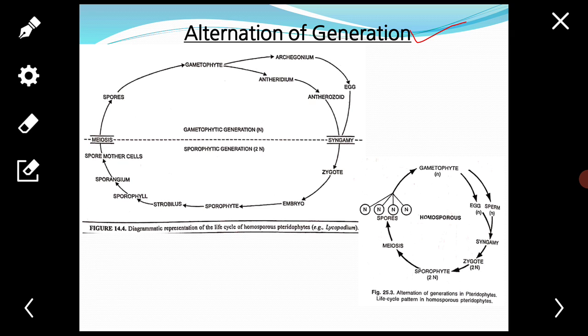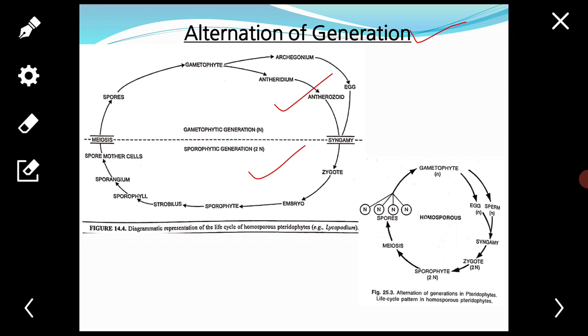The first is the gametophytic phase or gametophytic generation, and the second is the sporophytic phase or sporophytic generation. There are two distinct individuals, the one is gametophyte and the other is sporophyte.